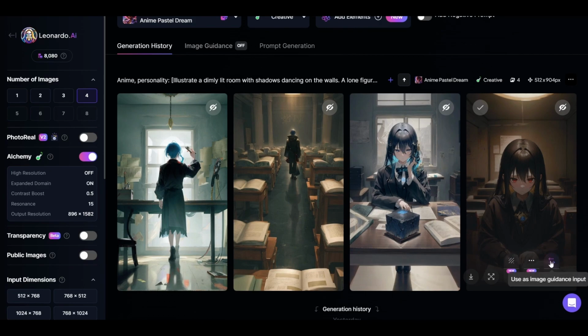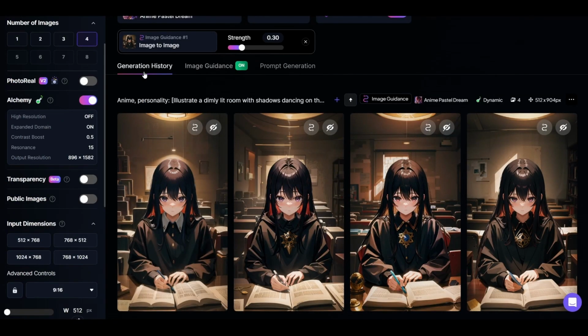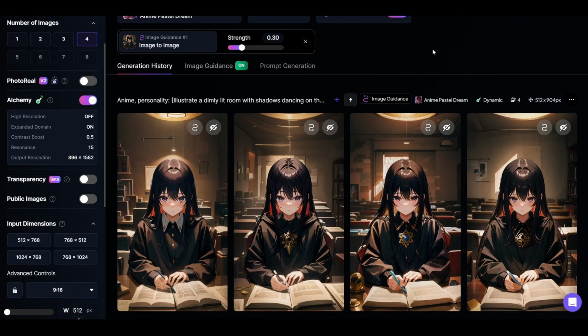If you want to create an image similar to the one you liked, click on these 2 arrows and click on generate. Then you will find the similar images in the generation history section here. After that, repeat the same process with the rest of the prompts until you make approximately 9 images, which is enough to make short video.